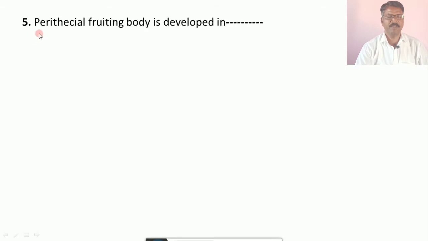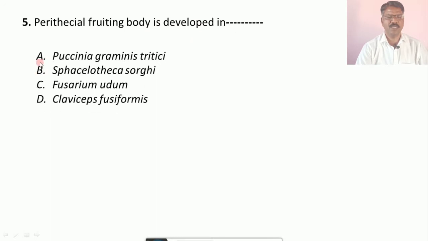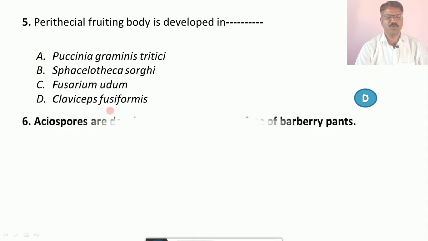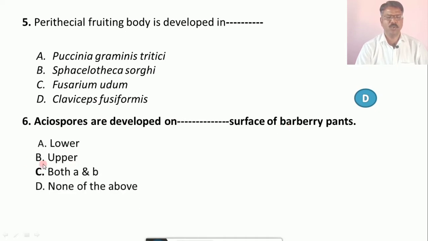Question number 5, perithecial fruiting body is developed in dash. Options are A. Puccinia graminis tritici, B. Sphacelotheca sorghi, C. Fusarium oxysporum, D. Claviceps fusiformis. The correct answer is D, that is Claviceps fusiformis. Question number 6, aecidiospores are developed on dash surface of barberry plants. Options are A. Lower, B. Upper, C. Both A and B, and D. None of the above. The correct answer is the lower part of the barberry plants.